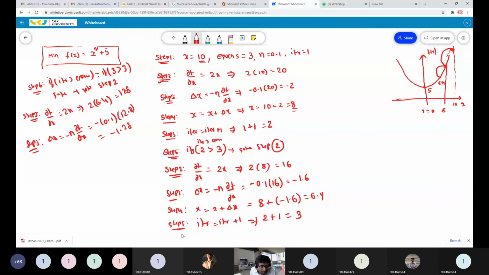Next, step 4, update: x equals x plus delta x. What is the x value now? 6.4.